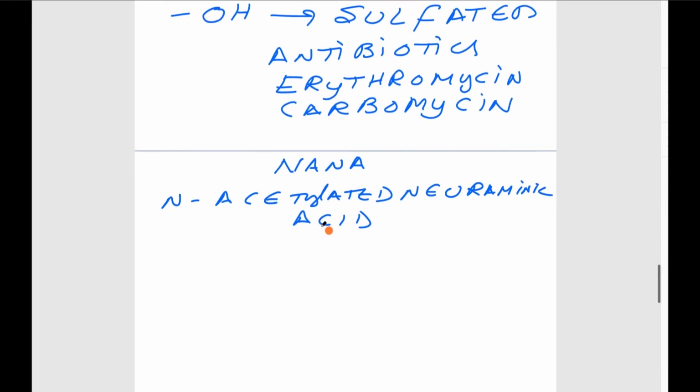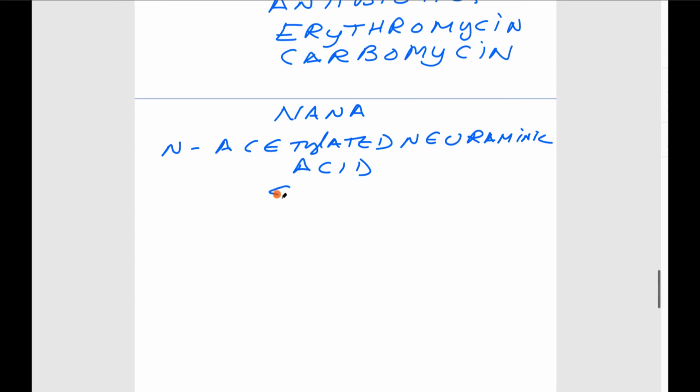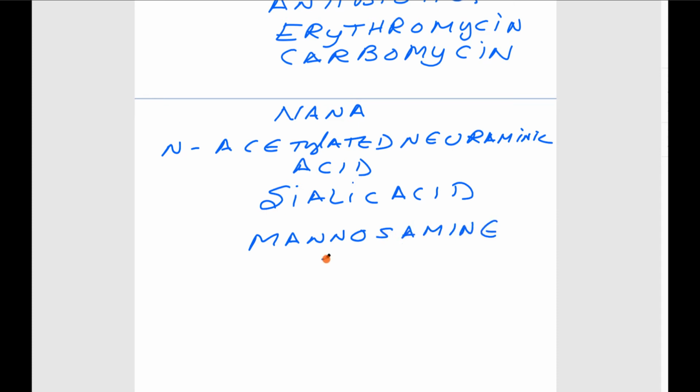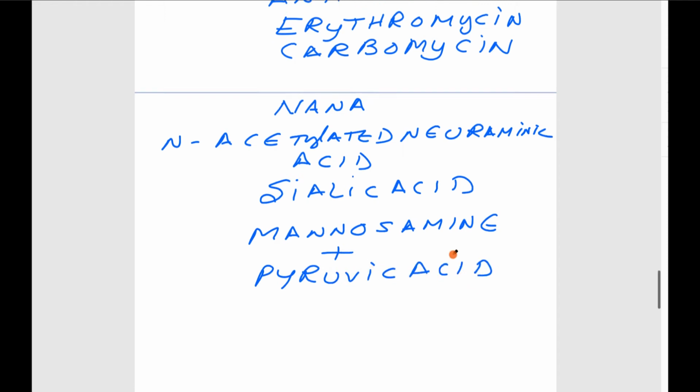It is also known as sialic acid. It is synthesized with the help of mannosamine plus pyruvic acid. Okay, very important molecule.